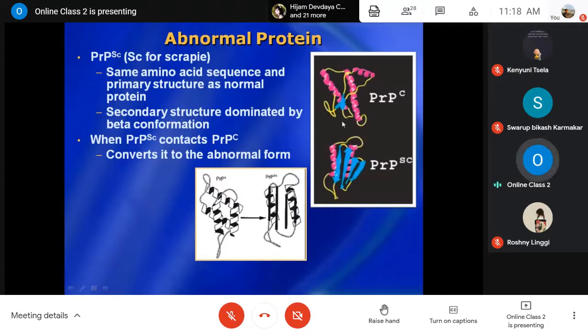That means automatically the structure, which was dominated by alpha helix, is conformationally replaced by beta pleated sheet, or beta conformation, like this. Then it becomes abnormal. This way they go on attacking the normal cellular protein and converting it into abnormal protein. Many proteins in the body are changed this way, and the disease is caused by this infectious protein particle affecting the host.